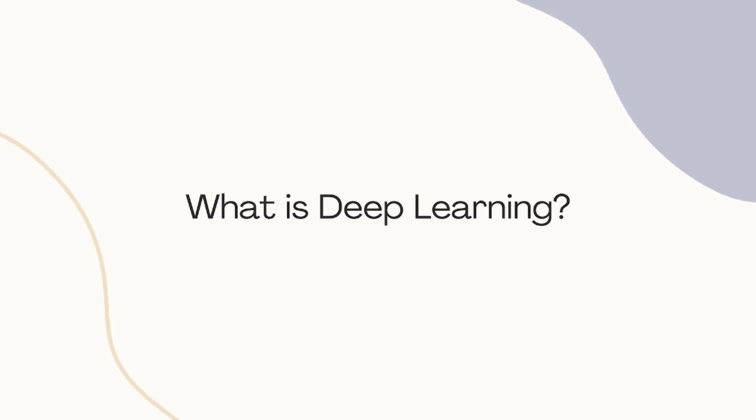Deep learning is a subset of machine learning. It's a way for machines to learn by using structures inspired by the human brain, called neural networks. Think of it as machine learning on steroids. It can learn more complex things with more data and more accuracy.